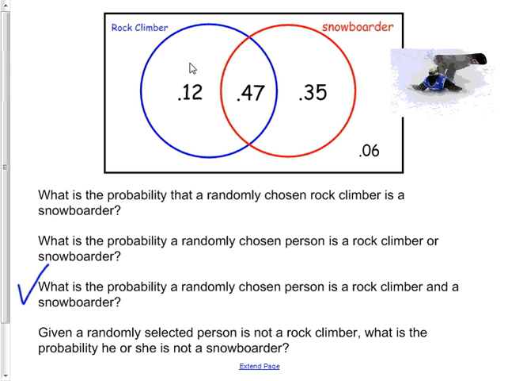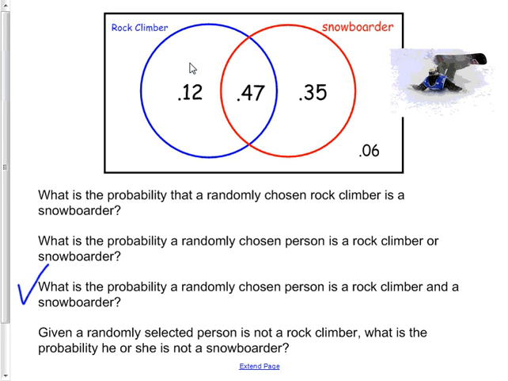I know they do something. They're so athletic, they just have to do one of those two things. It doesn't matter how many people it's out of because it's a percent diagram. So it's already calculated for you. It's out of 100%.